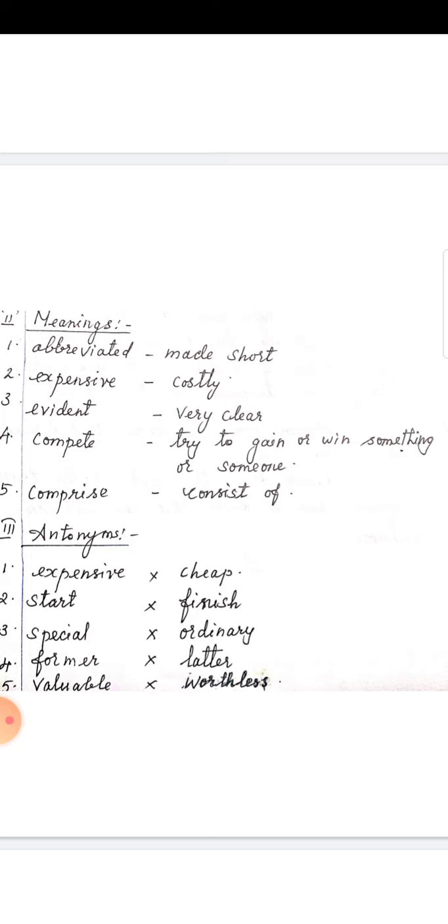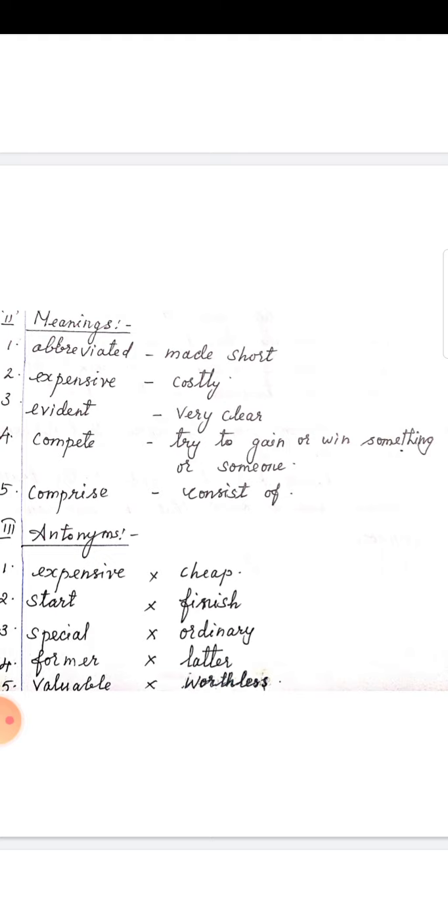Former. His father is a former rally champion. F-O-R-M-E-R, former. This is latter. L-A-T-T-E-R, latter. Latter is opposite to former. Then valuable, V-A-L-U-A-B-L-E.